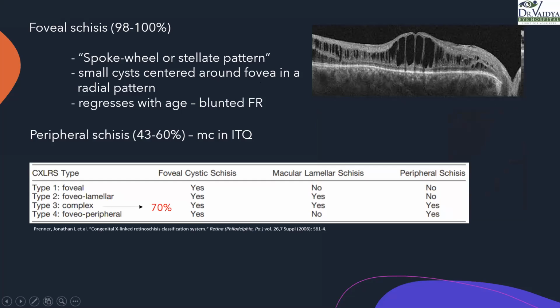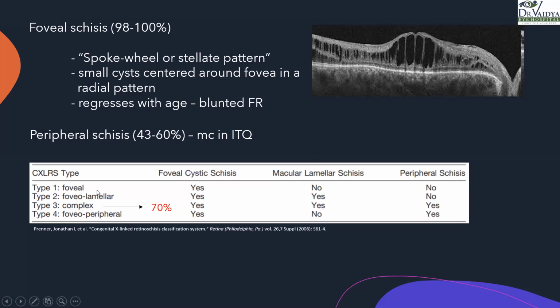There were many classifications based on the schitic involvement. There is foveal cystic schisis, macular lamellar schisis, and peripheral schisis. Macular lamellar schisis is a term used when clinically we see that the fovea is normal, but on OCT we end up finding these cystic changes. There are these 4 types of changes.